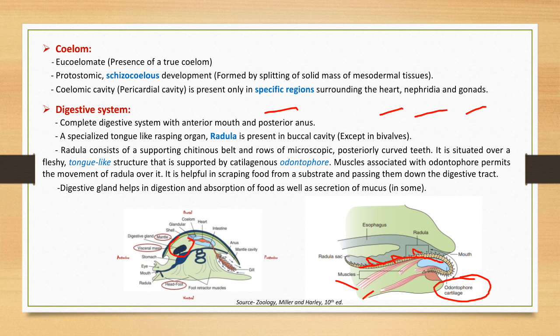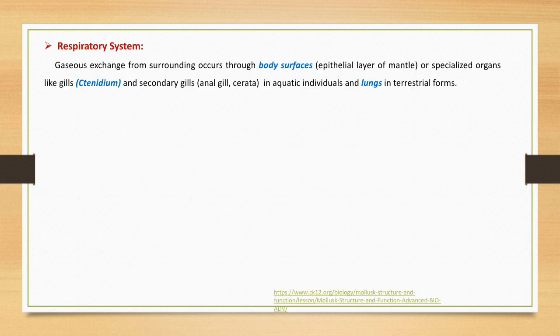Digestive gland is also present above the stomach region, and it is helpful in digestion and absorption of food, and it also secretes mucus in some of the molluscans. Next is the respiratory system. The gaseous exchange from the surroundings occurs through body surfaces. It may be the exposed region of the mantle, or specialized organs are present for respiration like molluscan gills, known as ctenidium, secondary gills like anal gills, in different aquatic individuals, and in terrestrial individuals lungs are present